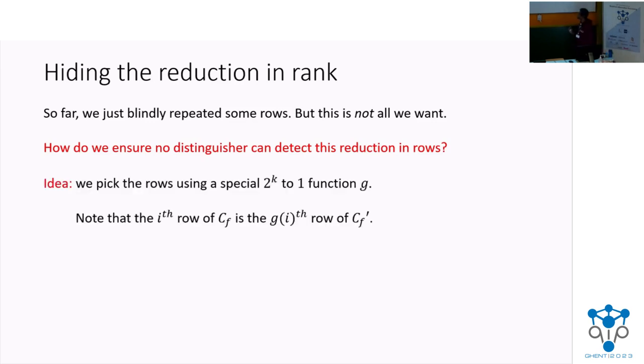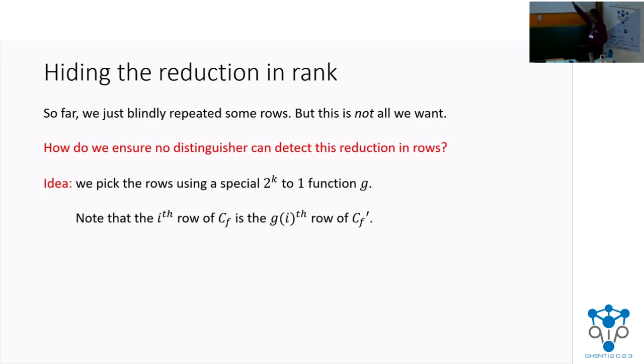So how do we do this? Well, first of all, let's repeat the rows in a systematic way. Let's say we consider a 2 to the k to 1 function g, so that the ith row of CF is the g(i)th row of CF prime.